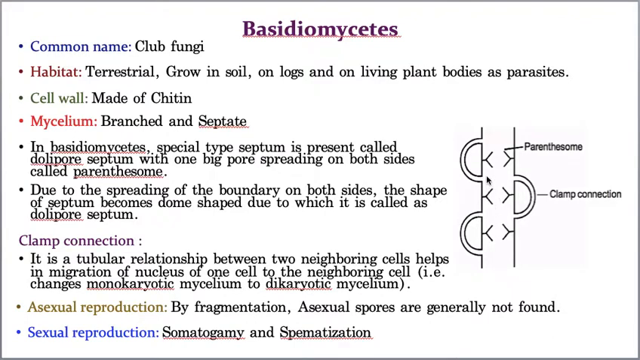You can see: let us take this as cell A and this as cell B. Now cell A is connected to cell B by a special clamp-like structure. The presence of the clamp connection is a characteristic property of the Basidiomycetes. In none of the other groups of fungi can you ever see this clamp connection or the Dolipore septum. So the presence of the Dolipore septum and the clamp connection are the major identifying characteristics of Basidiomycetes.